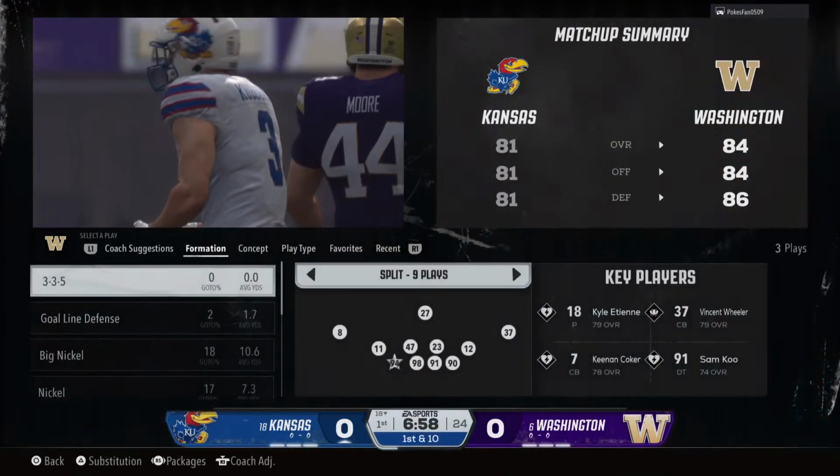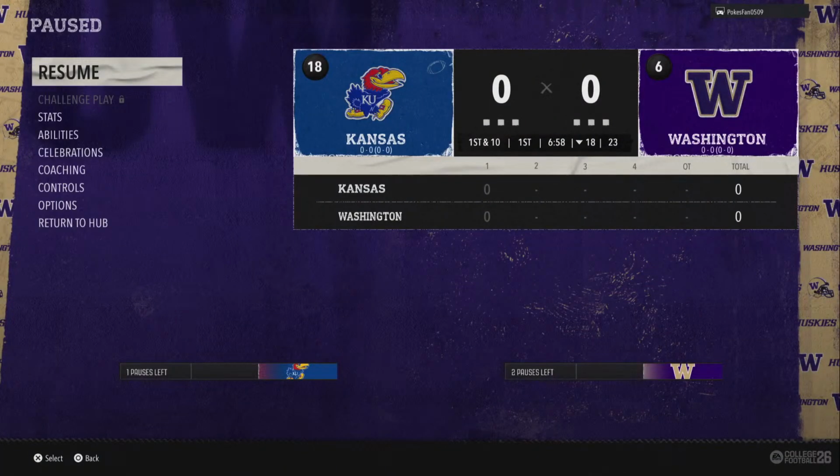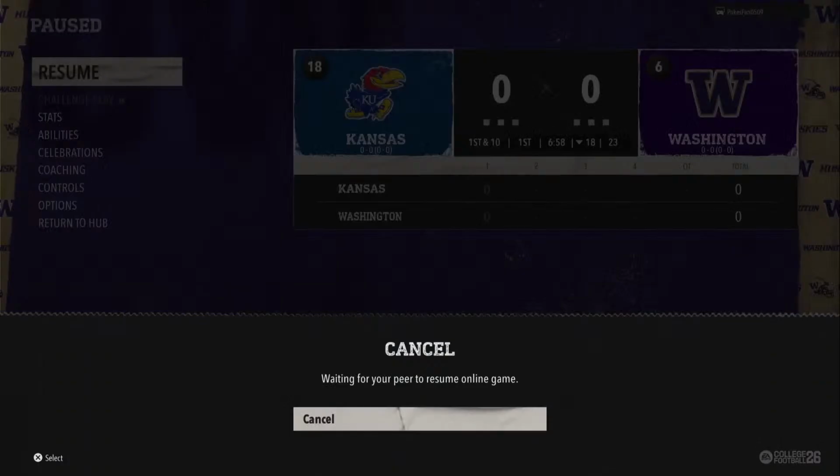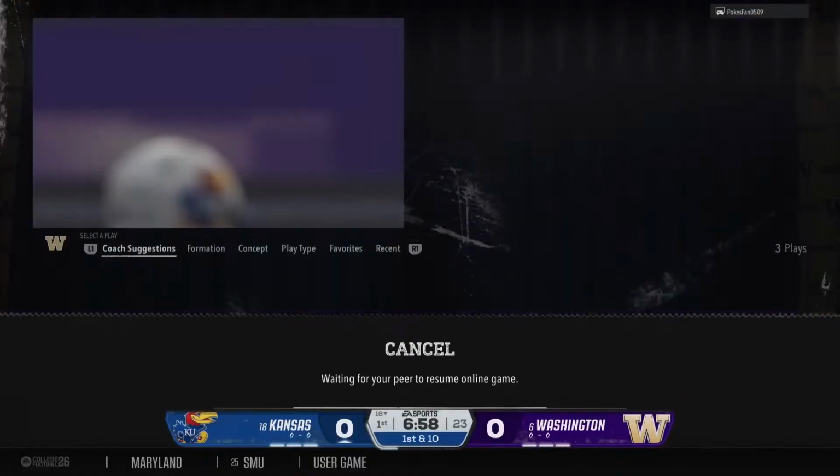Returner trying to make a play, but a touchdown. Been a better idea.